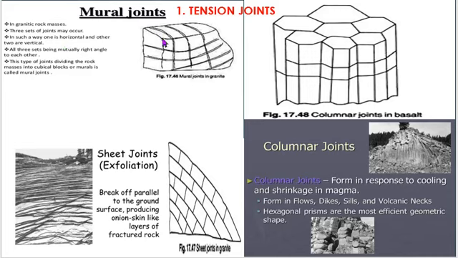What are the main characteristics of mural joints? Mural joints are mainly three almost equally spaced, mutually perpendicular joint sets dissecting the rock mass into cuboidal blocks.